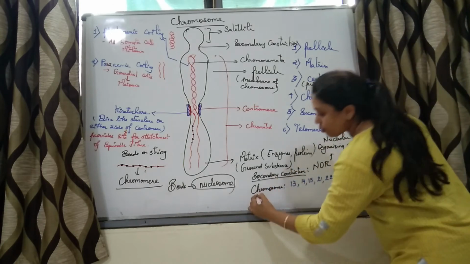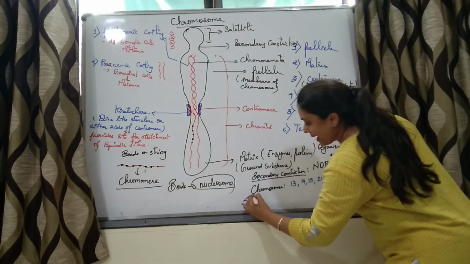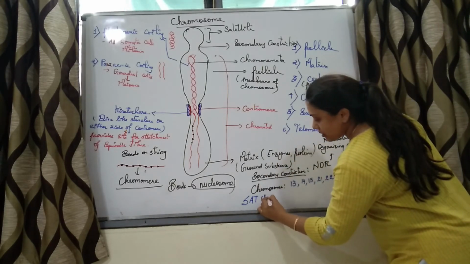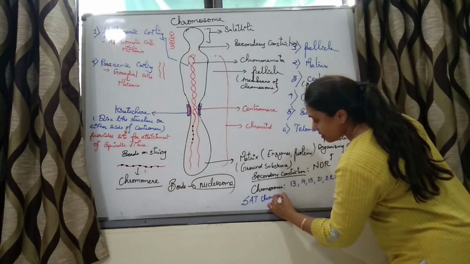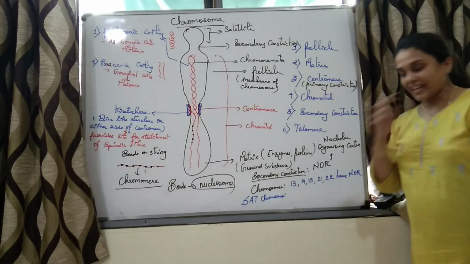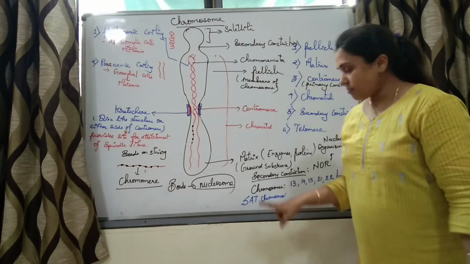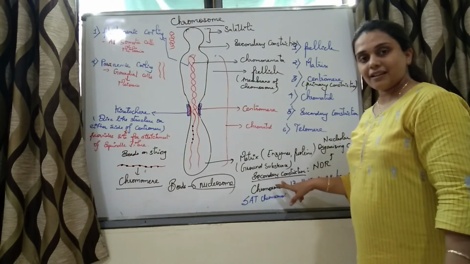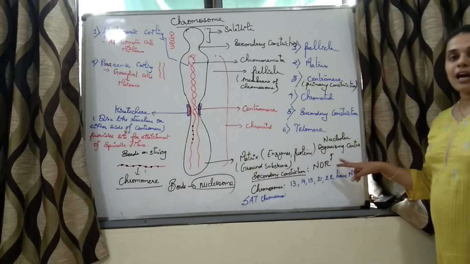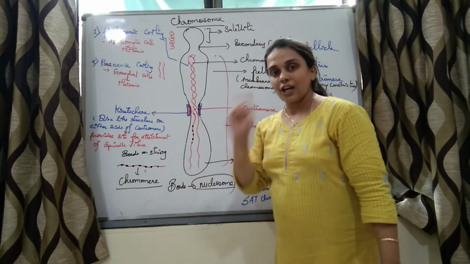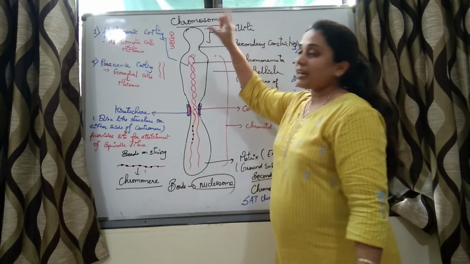Such chromosomes are called SAT chromosomes, right? What are SAT chromosomes? Chromosomes which have secondary constriction. What is secondary constriction? Nucleolar organizing region. So this constriction is the nucleolar organizing region. This part is the satellite.